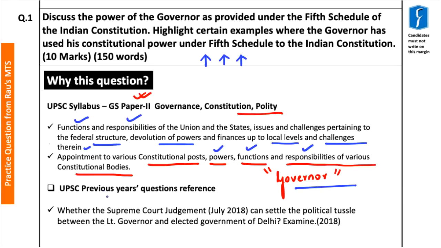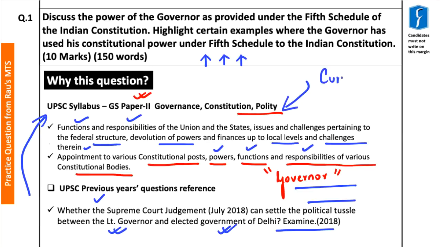Now, with respect to a reference question from our past UPSC mains examination, as I have already discussed, UPSC at times asks questions pertaining to day-to-day current events which pertain to our syllabus. The question asked in the year 2018 was whether the Supreme Court judgment of July 2018 can settle the political tussle between Lieutenant Governor and elected government of Delhi. Examine.